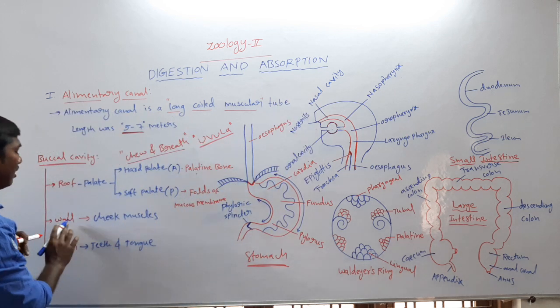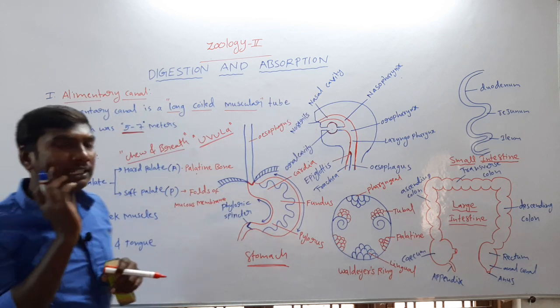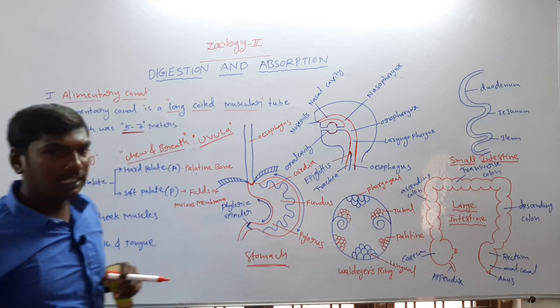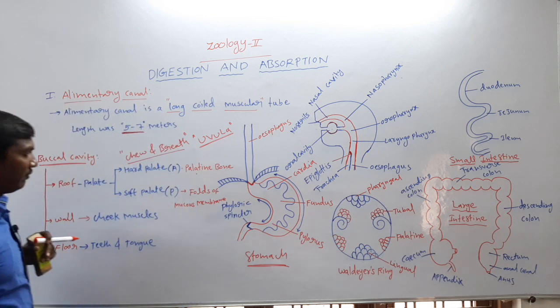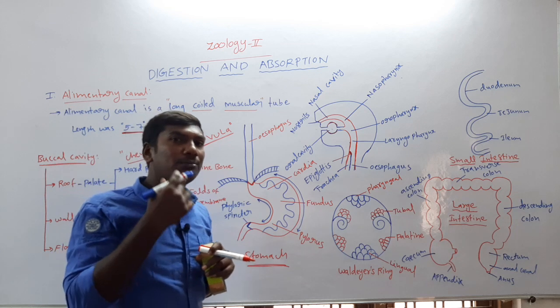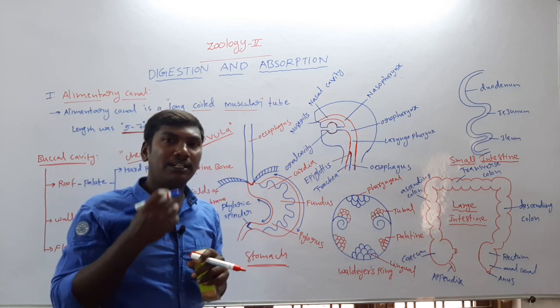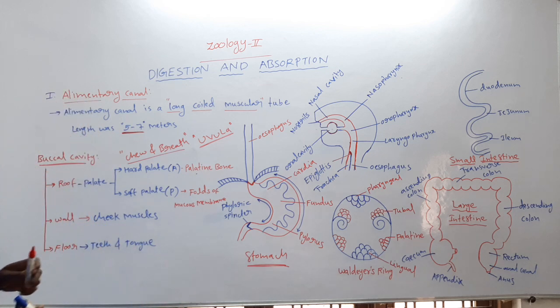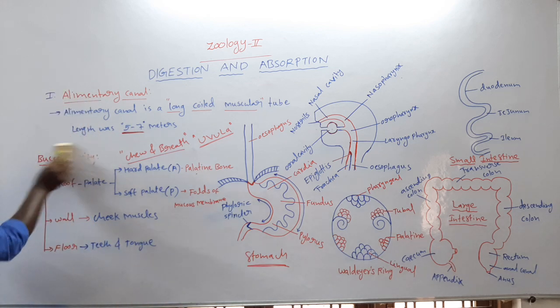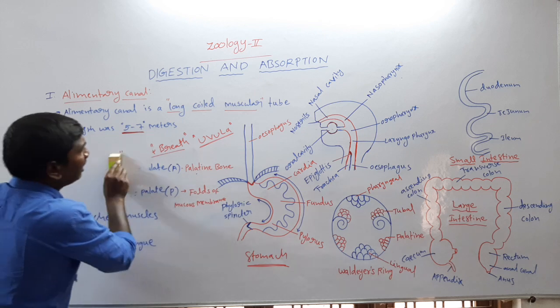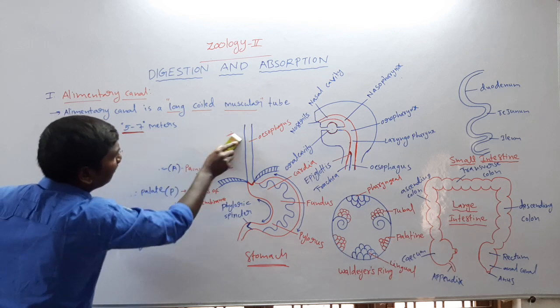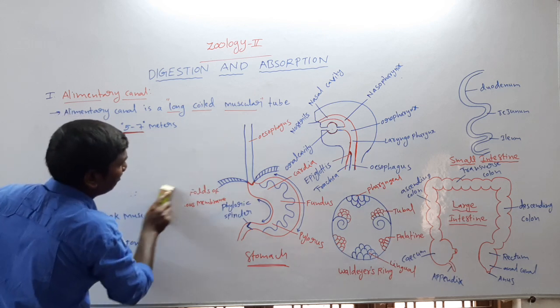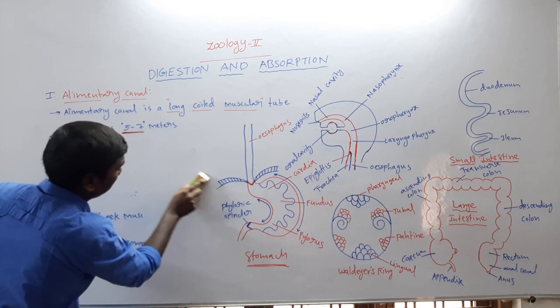Next one, second one is the wall. The wall contains cheek muscles. Next one, floor. The floor contains teeth and muscular tongue. So these are the buccal cavity. Next one, the buccal cavity opens into the pharynx.